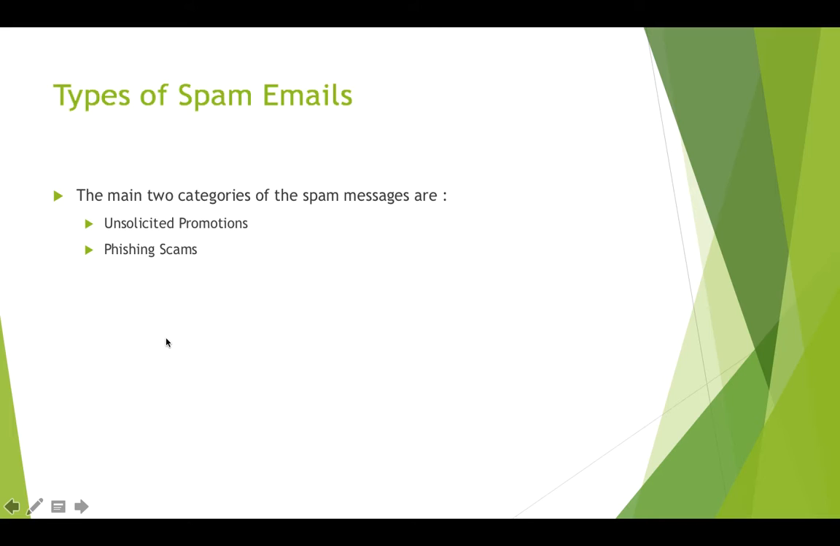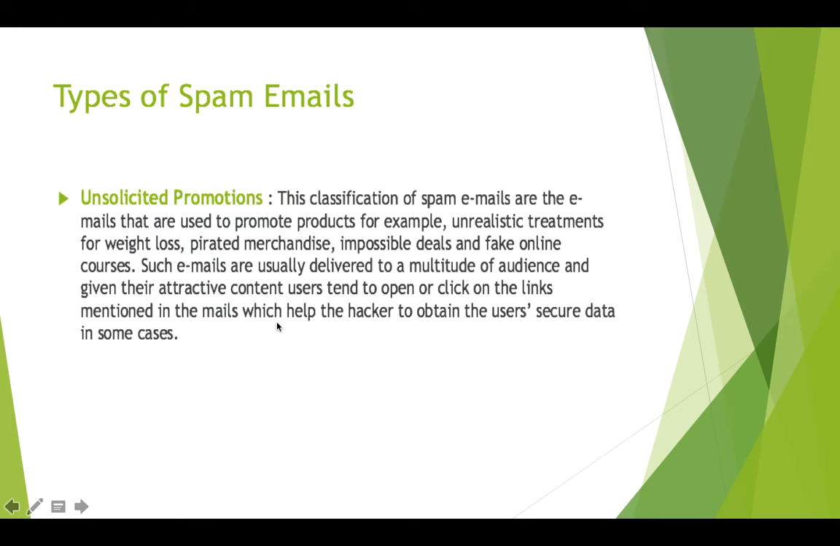Now let's discuss some types of spam emails. Spam emails can be categorized into two types: the first is unsolicited promotions, and the second is phishing scams. Unsolicited promotions are a class of spam emails that usually promote products such as unrealistic treatments for weight loss, pirated merchandise, etc. Such emails are usually delivered to a large audience, and given their attractive content, users often open or click on the links mentioned in the emails. And this can lead to a severe malware installation.